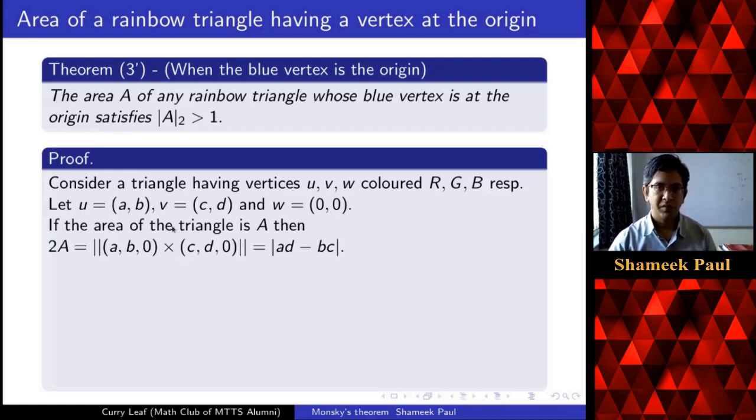Now, if a triangle has area A, then 2 times the area of the triangle is the same as the area of the parallelogram spanned by U and V. The area of the parallelogram spanned by U and V in R3, we can take the norm of the cross product of these two vectors, and that norm is just the modulus of AD minus BC.